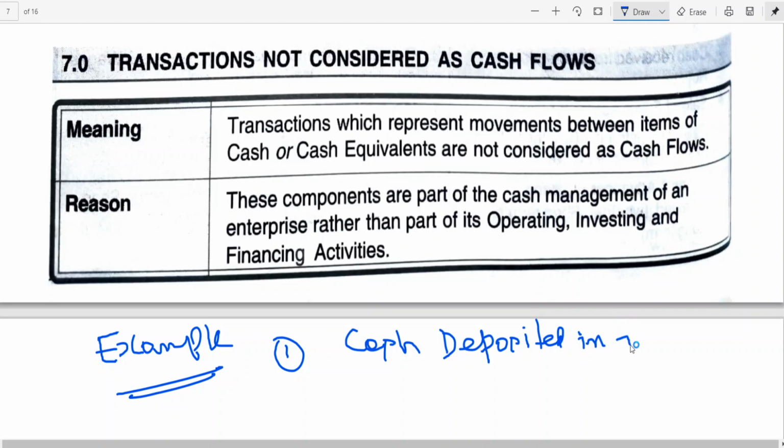Cash deposited into bank. And you can also take one more example: cash withdrawn from bank.